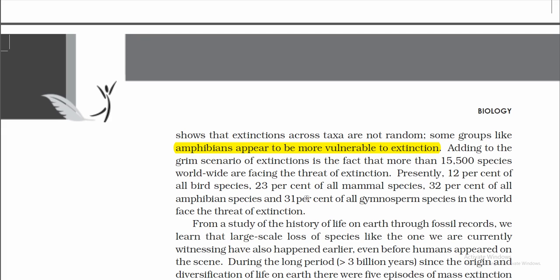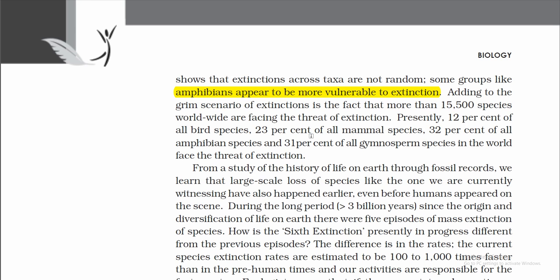That is, the most threatened is amphibians, then gymnosperms, then mammals, and then birds.